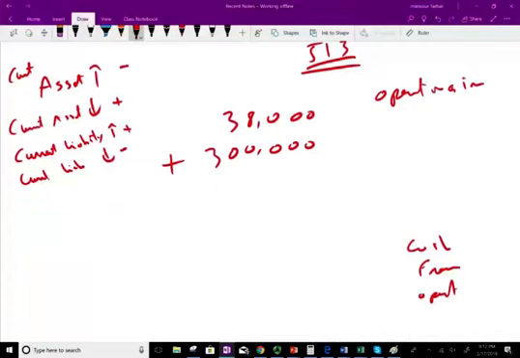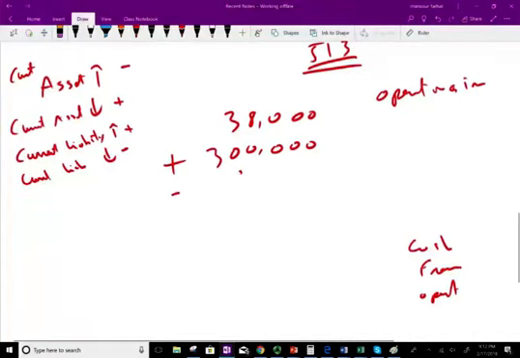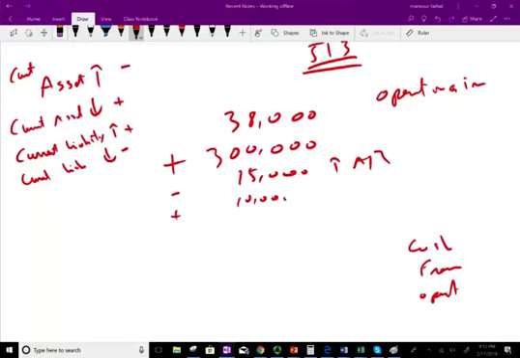Let me go back here. Negative 15,000 for the increase in the receivable, because receivable went up. We have plus 10,000 because the payable went up. We have minus 5,000 because the accounts payable went down, the liability went down.